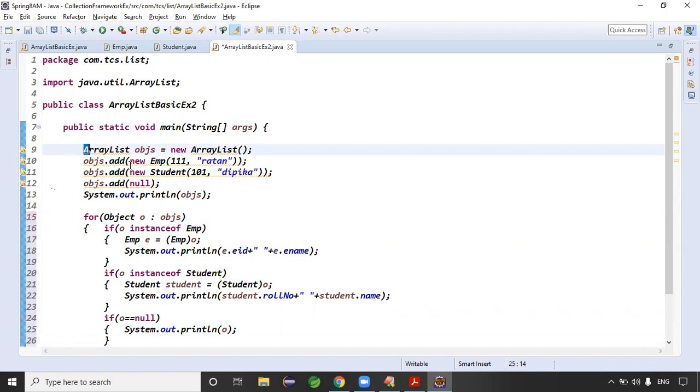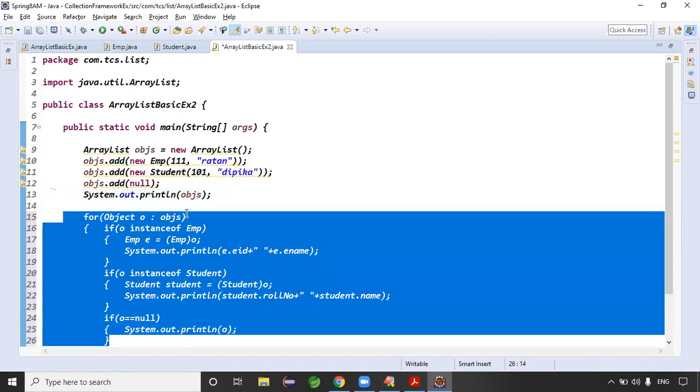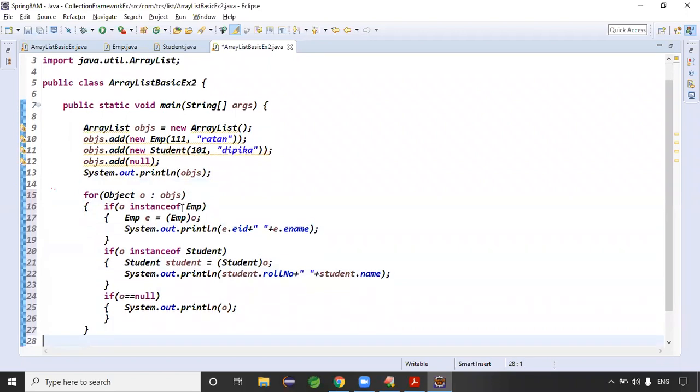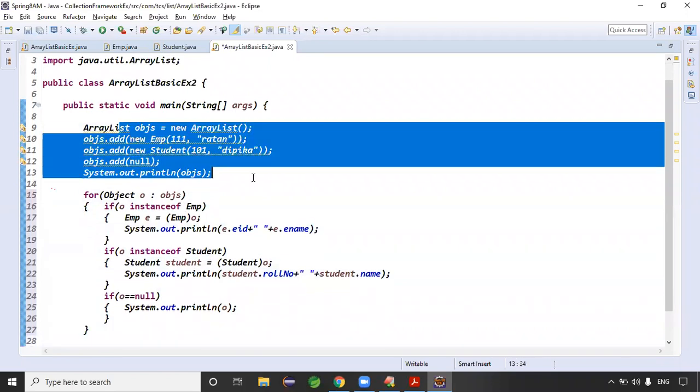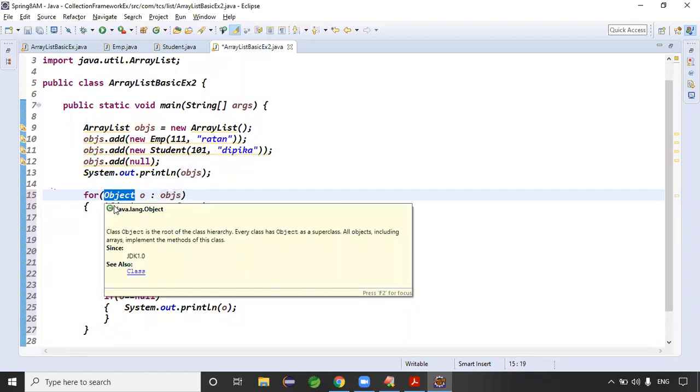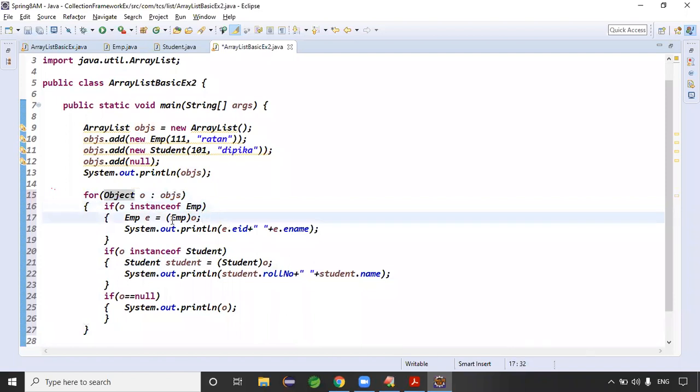See, if ArrayList contains different objects, guys, this is the process we need to do. If you're able to understand, okay; not able to understand, ignore it, because in real time we will not use this process. Okay, good. Guys, see, ArrayList contains different types of objects. I'm holding them using the Object class, right? If O is instanceof Employee, typecast to Employee class; Student, then Student class; null, then equal to null, right? Exactly.